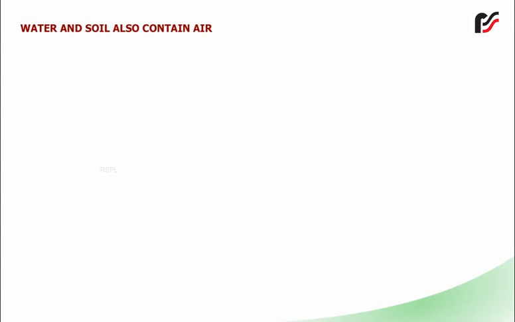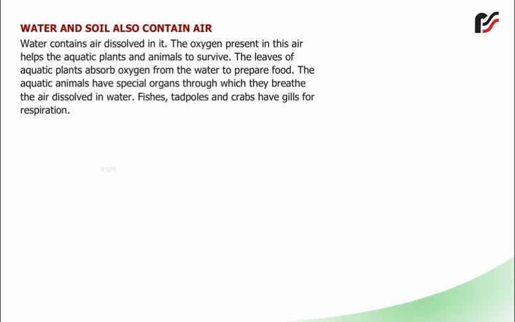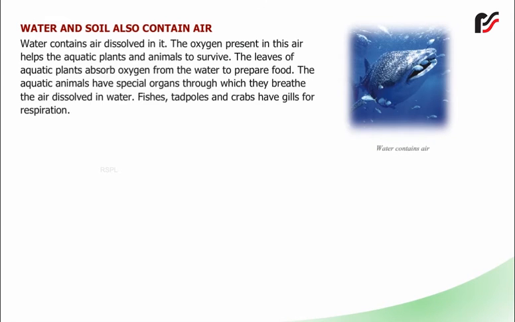Water and soil also contain air. Water contains air dissolved in it. The oxygen present in this air helps the aquatic plants and animals to survive. The leaves of aquatic plants absorb oxygen from the water to prepare food. The aquatic animals have special organs through which they breathe the air dissolved in water. Fishes, tadpoles, and crabs have gills for respiration.